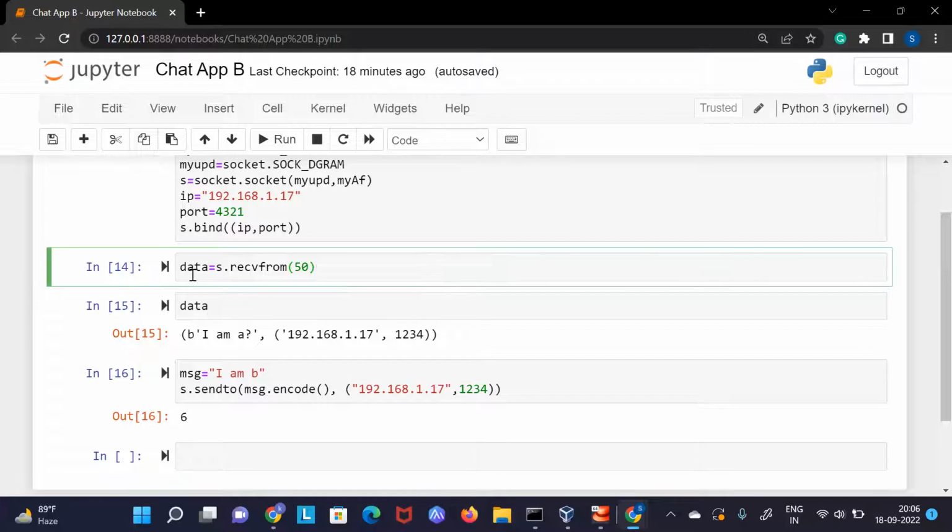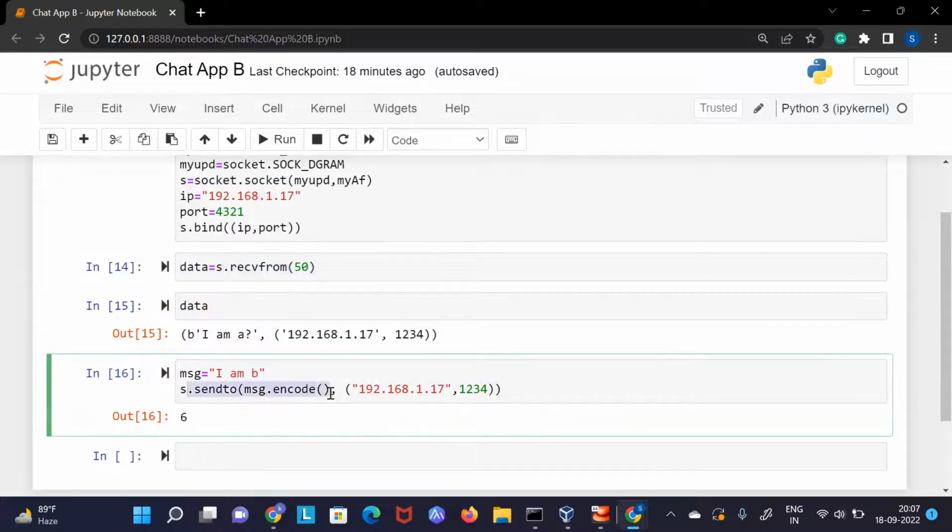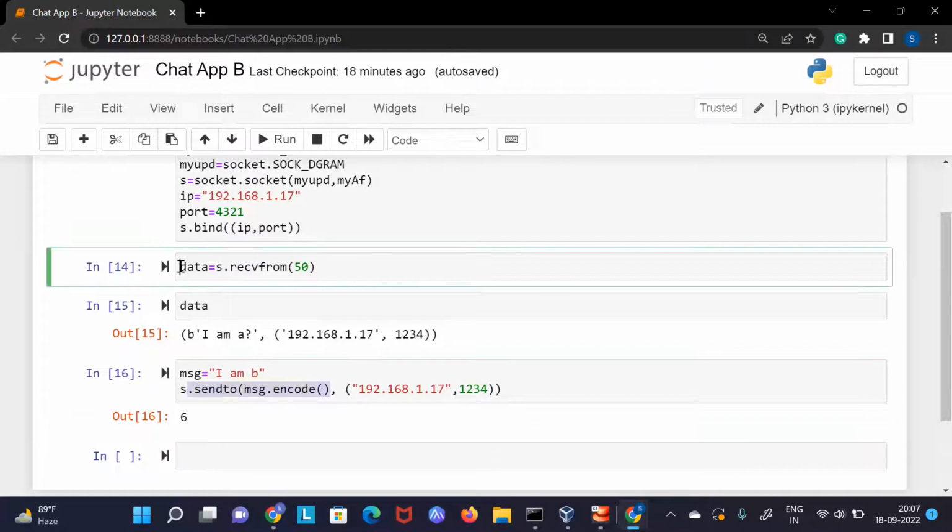And that's why I have also talked about multithreading, because I want this receive function and this send function to run parallelly, because this is what happens in WhatsApp. At the time you can receive a message, you can also send a message, right? And both the things are working parallelly. So that's what we will be doing here. How we can do it? Again, it is very simple.